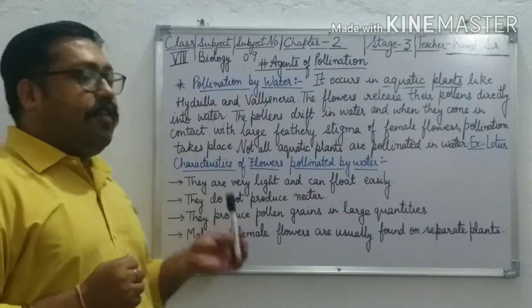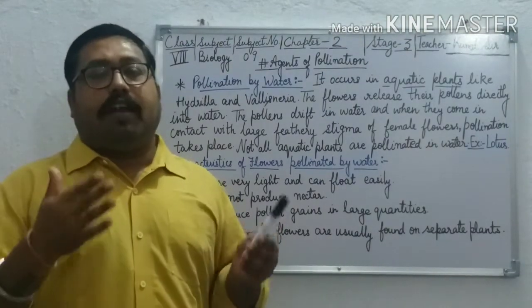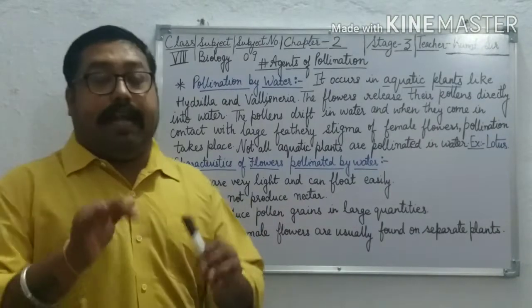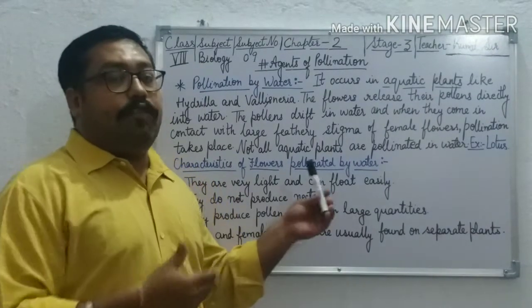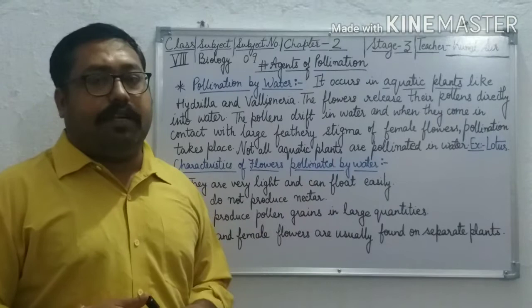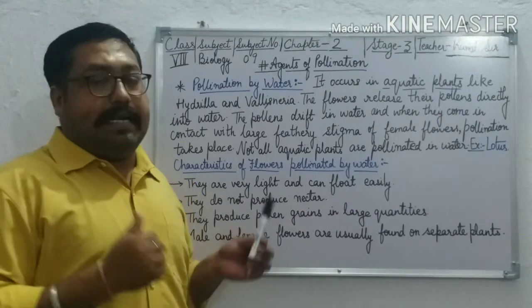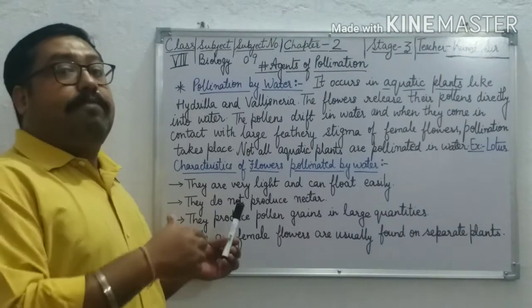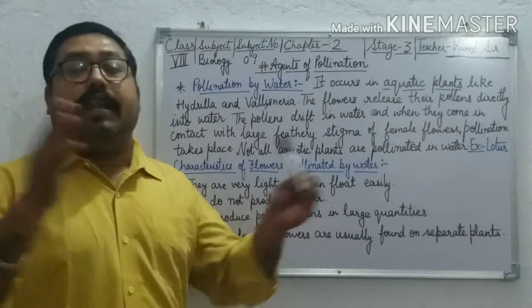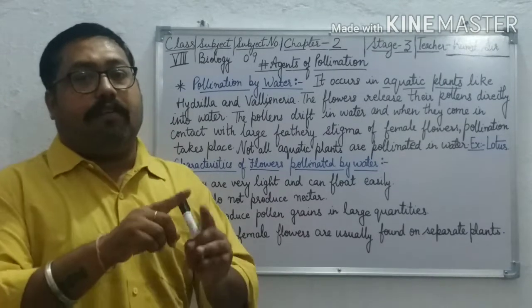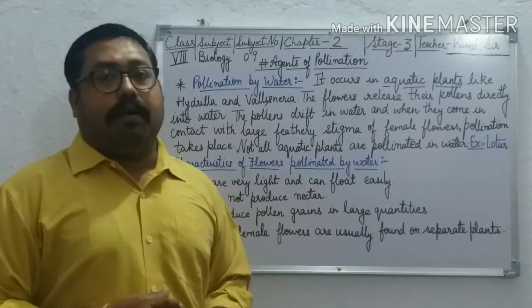Again, I am repeating the characteristics of flowers which are pollinated by water. First of all, they are very light in weight, so that they can float easily on the surface of the water. Second, these flowers do not produce nectar, but they produce pollen grains in large quantities. And male and female flowers are found on separate plants.